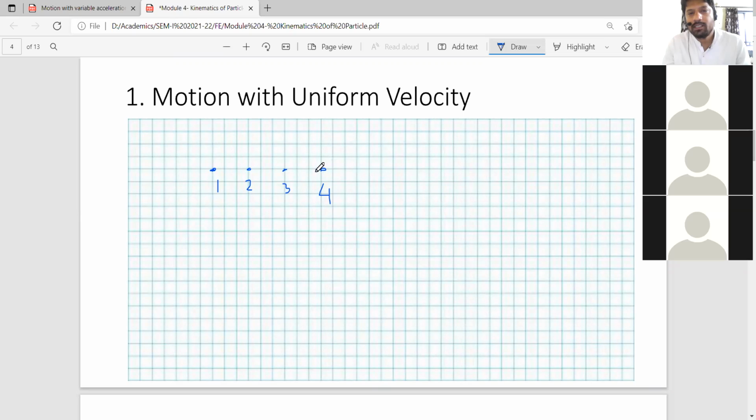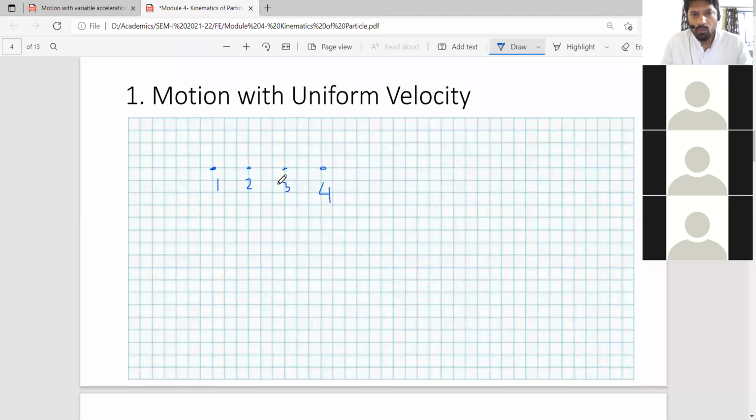So you can see that the distance traveled by the particle between two marking positions is same. Okay. Means after the same interval of time, I can say that this motion of the particle is with uniform velocity. Its velocity is constant. It is traveling 3 blocks per second, and that velocity is constant. So this is a motion. Are you understanding? Yes, sir. Okay.